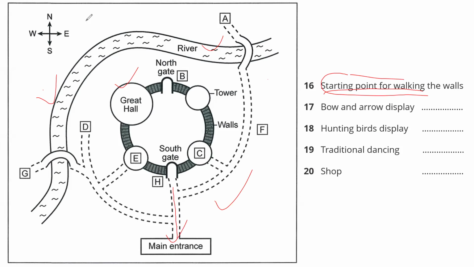Now if the speaker says turn left, this is my left, or turn right, this is the right. But he didn't say turn left or right. He said walk straight down the path. This is a straight way, until you get to the south gate. This is the south gate. It's just there.